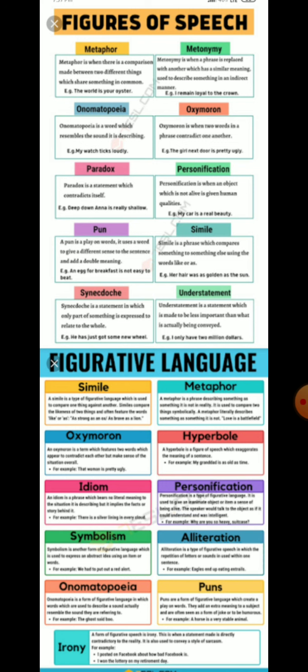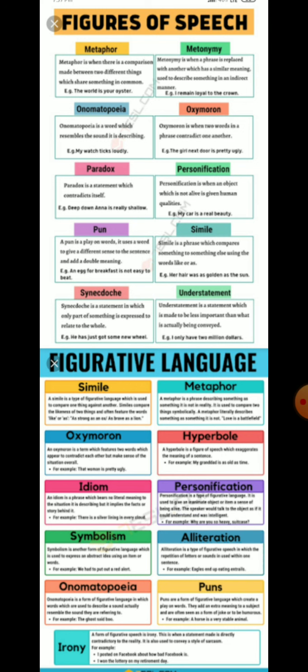Simile. What is simile? In simile, at least one similarity between two dissimilar objects is explicitly stated with the help of like, as, or so. Again, I am repeating.